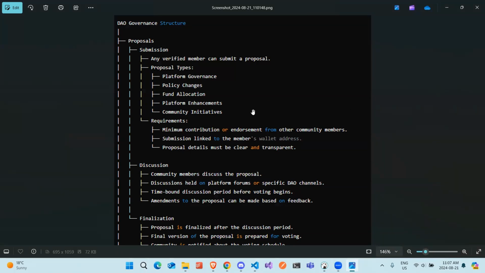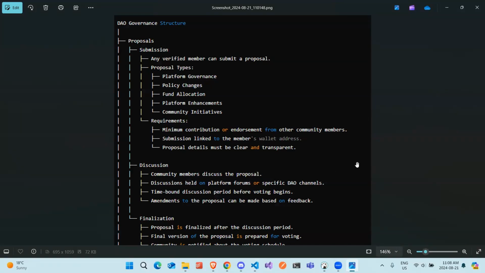The main proposals for this would be platform governance, policy changes, fund allocation, platform enhancement, and community incentives. Even if the community wants to come in and help the portal and make the platform go ahead, they would still need to be incentivized. So this would be a really great addition to our community.